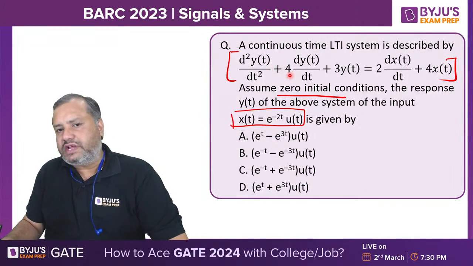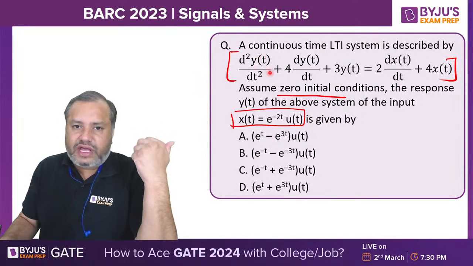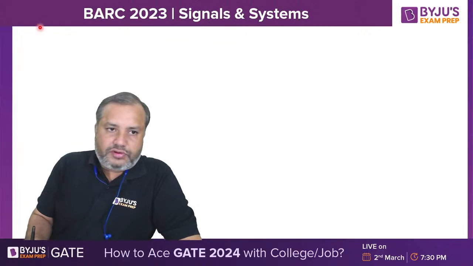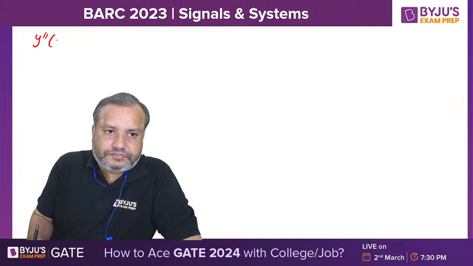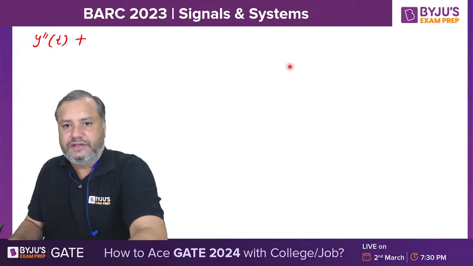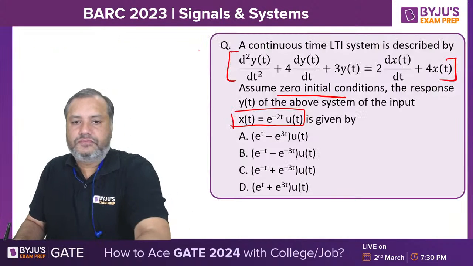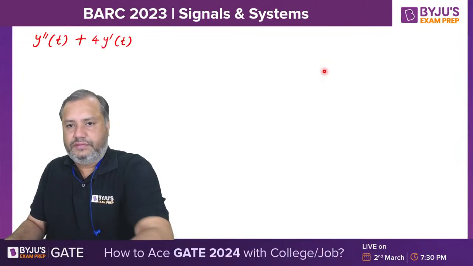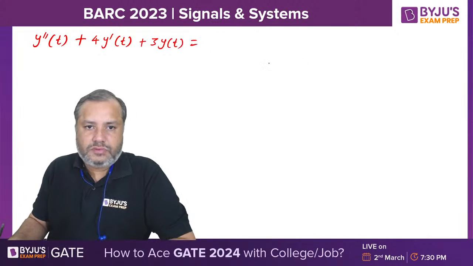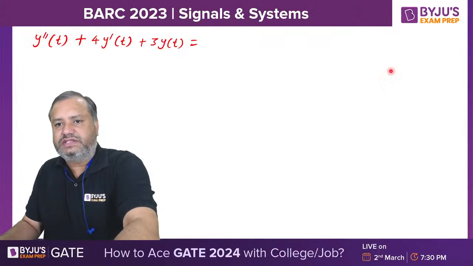In this particular question, we will first write the given differential equation in the form of dashes, just like double derivative y double dash, first derivative y dash. So y double dash plus 4y dash t plus 3y of t. Now see this one. 2 times d by dt of x of t is 2x dash t.